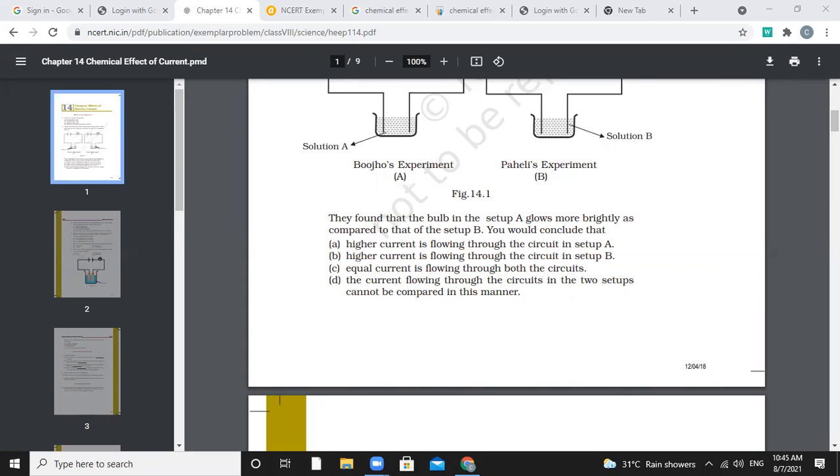Three students have raised their hand. One thing is important to understand: write the right answer in the chat. I will see it in the chat. So answer in the chat. You must write A. You are absolutely correct. In A, a higher current is flowing through the circuit. That's why the bulb will glow brighter.